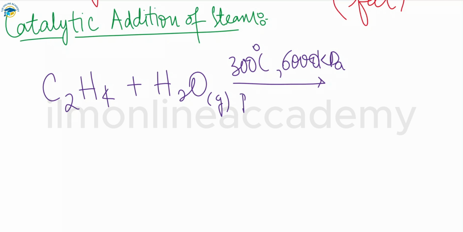So after that we have phosphoric acid, which is the catalyst which we add in this, and catalysts are just there to speed up the chemical reaction. So whenever you provide these conditions and the mixture of steam and ethene is passed over a catalyst, at a temperature of 300 degrees Celsius and a pressure of 6000 kilopascal, the reaction produces ethanol of high purity that is needed in the industrial organic chemistry.